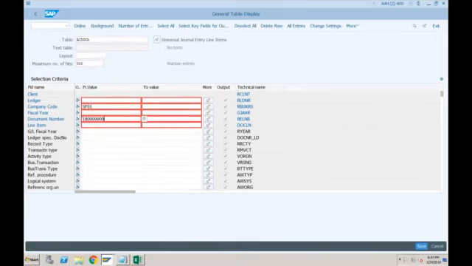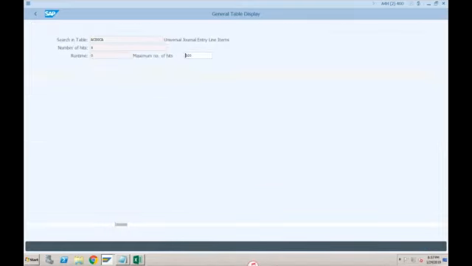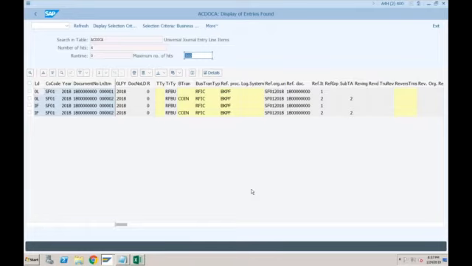One, two, three, four, five, six, seven, I think 8. Okay, and let's go and see those two columns.